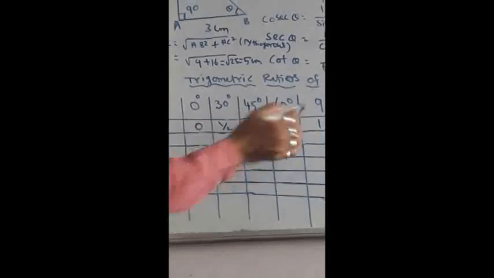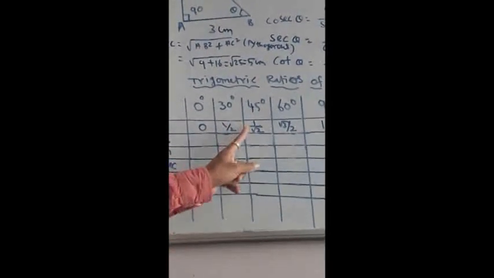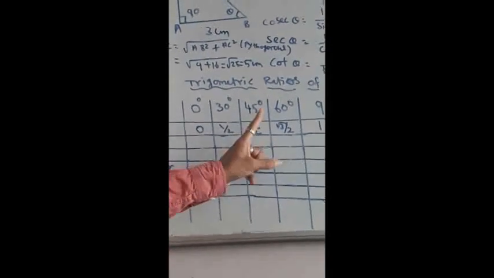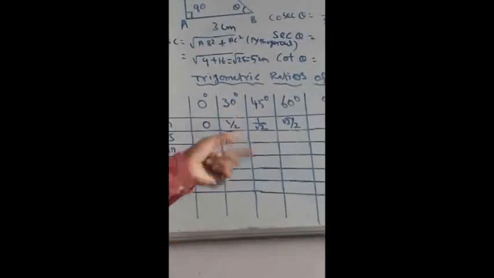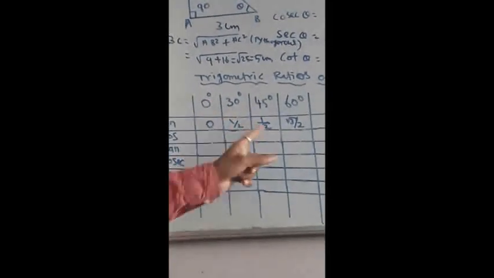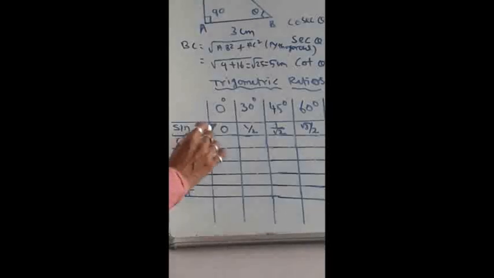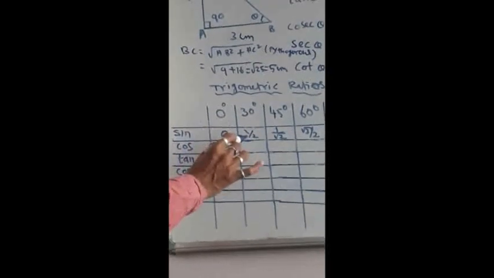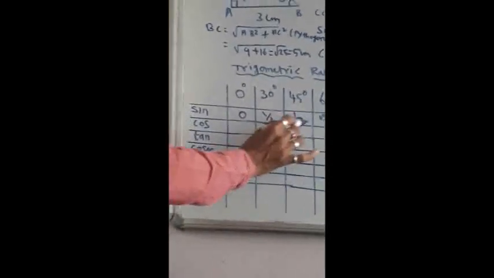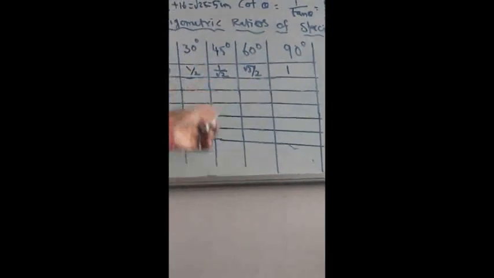First, the starting values you have to remember. We can even find these using the triangle and find exactly how the values 1 by 2, 1 by root 2 and so on have come, but it becomes more elaborate, so I reduce that elaboration. So sine 0 is 0. Next is half. Next is 1 by root 2. Then root 3 divided by 2. Next is 1. Remember these values, then further filling up the box becomes very easy.